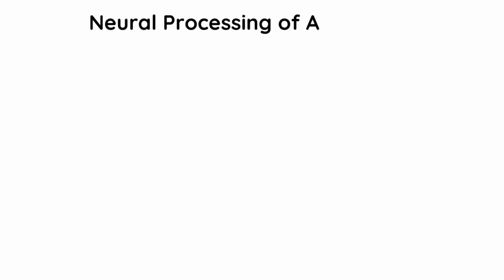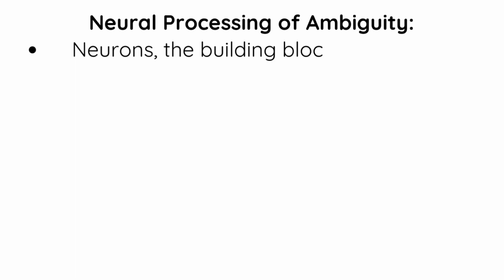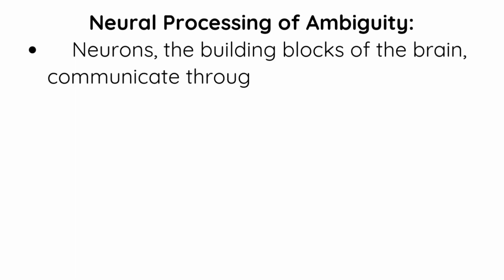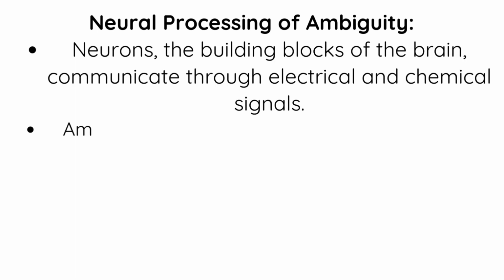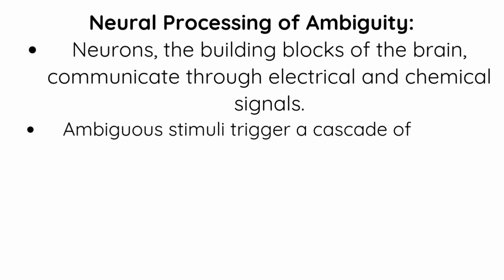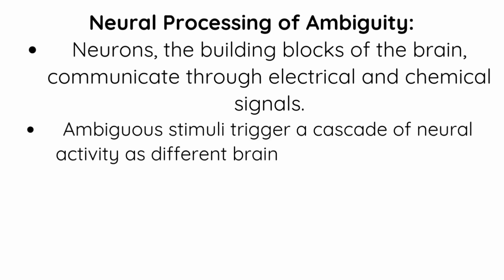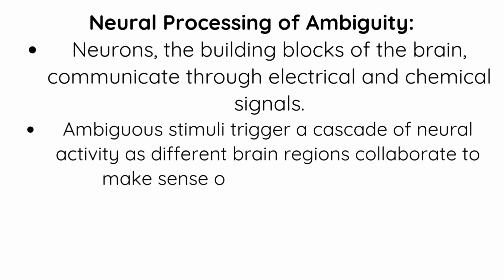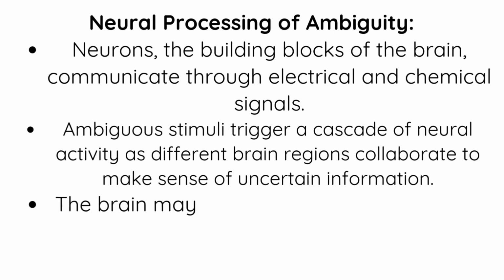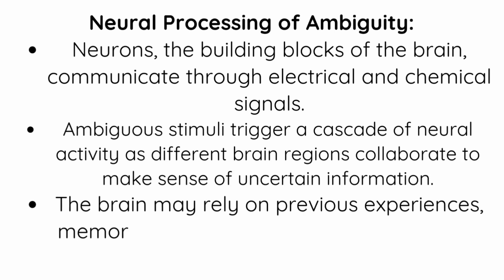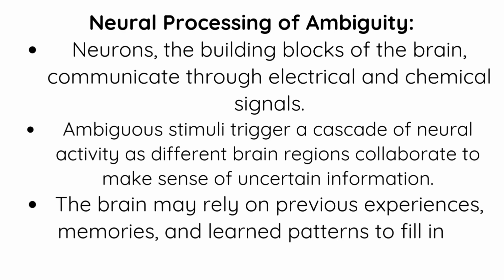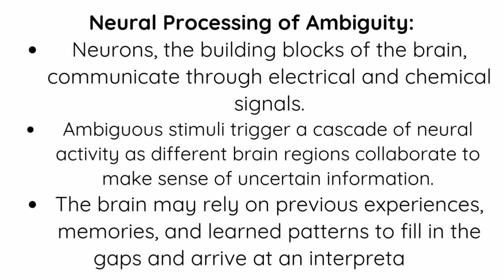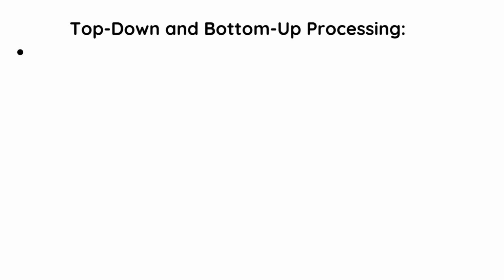Neural processing of ambiguity. Neurons, the building blocks of the brain, communicate through electrical and chemical signals. Ambiguous stimuli trigger a cascade of neural activity as different brain regions collaborate to make sense of the uncertain information. The brain may rely on previous experiences, memories, and learned patterns to fill in the gaps and arrive at an interpretation.